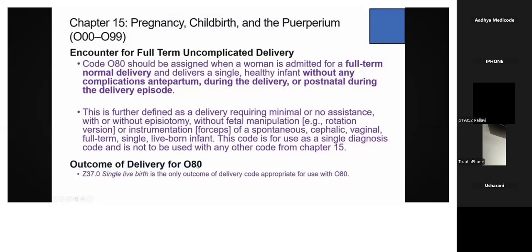That will be told as what? Full term uncomplicated delivery. At that time, you need to assign what? O80. So uncomplicated delivery is further defined as the delivery requiring minimal or no assistance, with or without episiotomy, without fetal manipulation. It means no rotation, version or anything.